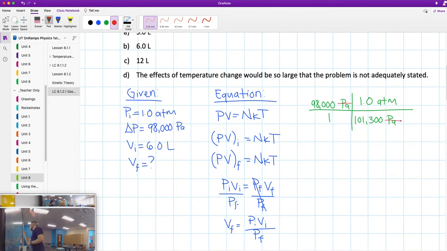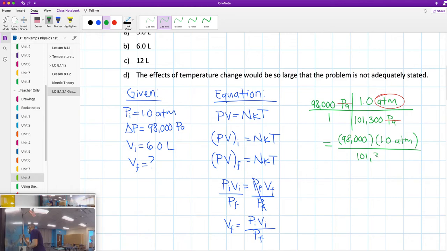Pascals will cancel pascals, and we have atm as our unit, which is what we want. So then we'll have 98,000 times 1.0 atm divided by 101,300.